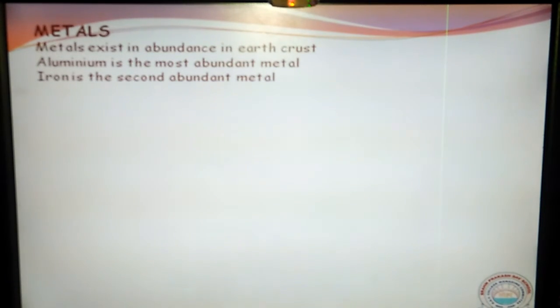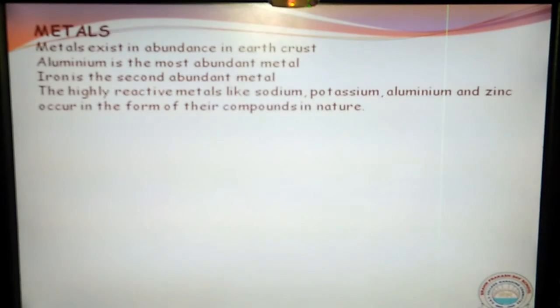Then we have some metals which are highly reactive, and some which are somewhat less reactive. Those which are highly reactive are always available in the form of compounds only. Some examples are sodium, potassium, aluminium, zinc.